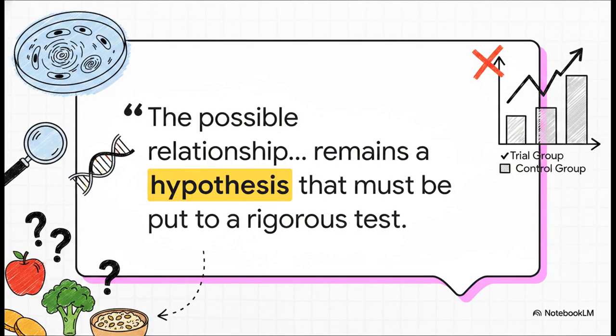Before we wrap up, I want to remind our multidisciplinary audience to always maintain the highest scientific rigor. As the literature states directly, the possible relationship between dietary fiber and colon cancer remains a hypothesis that must be put to a rigorous test. Epidemiological studies can be misleading. We have to remember that landmark clinical trials, like the polyp prevention trial, found no effect of a low-fat, high-fiber diet on the recurrence of adenomas of the large bowel even after 8 solid years of follow-up. We simply cannot rely on epidemiological correlations alone. We need controlled, precise clinical data.